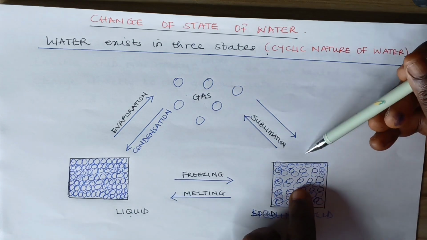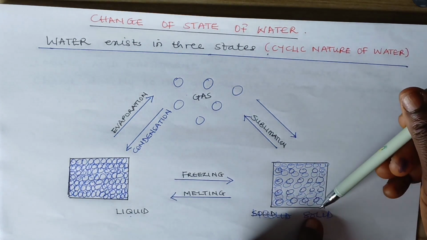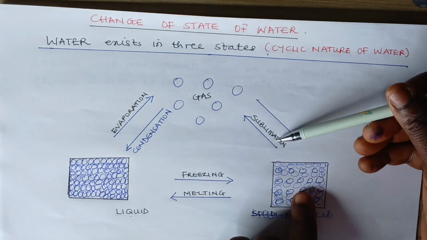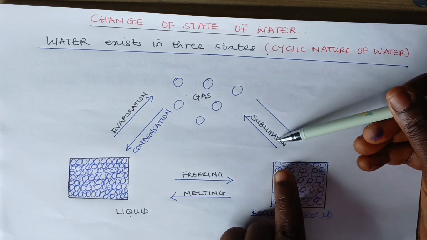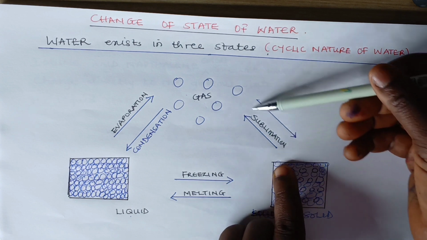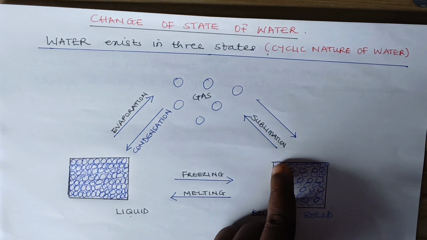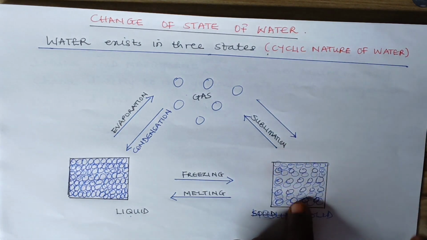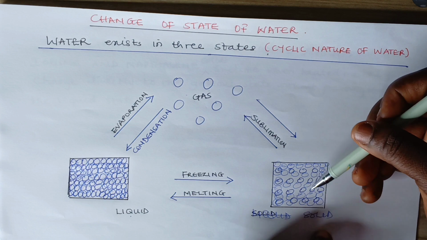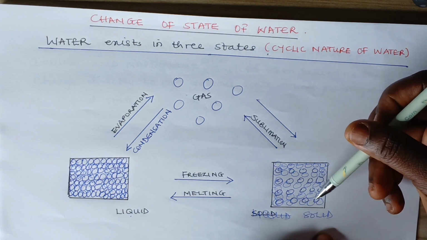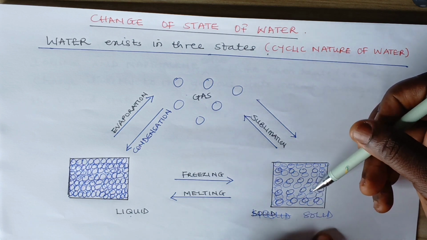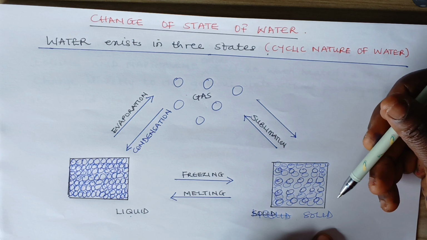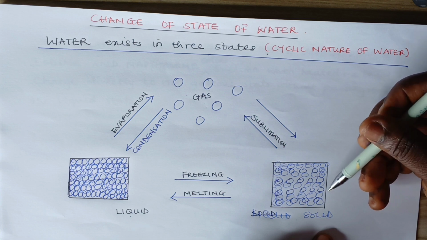Now, at this point, when a solid is heated, there are some states in which the solid changes directly to gas without passing through the liquid state. At that point, we say the substance is sublimed. That is sublimation. But that does not take place in water. So to say, water does not sublime.